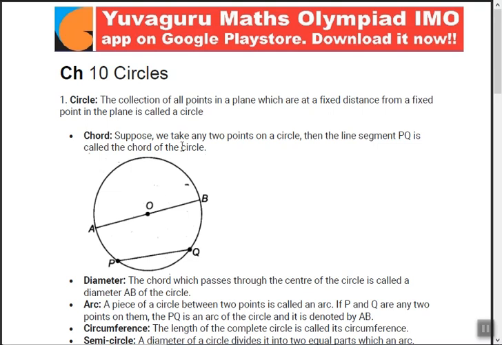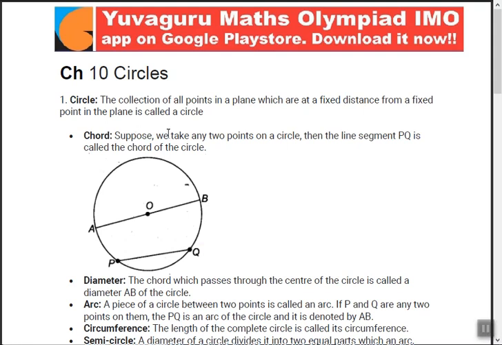Means what? When you are drawing something using a bangle, there is a center, and all these points, everything, this is called the circumference. All these points are equidistant from the center, right? That's why it's called a circle. If this wouldn't have been equidistant, if it were a straight line or something like that, it wouldn't have been a circle. The concept is equidistant. The distance from O to B and O to A is always equal.